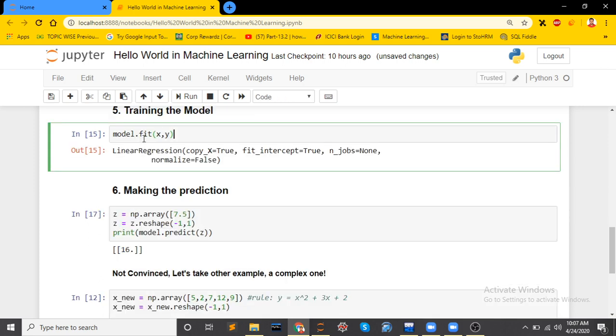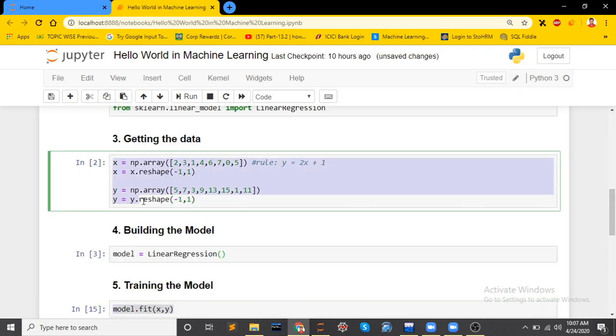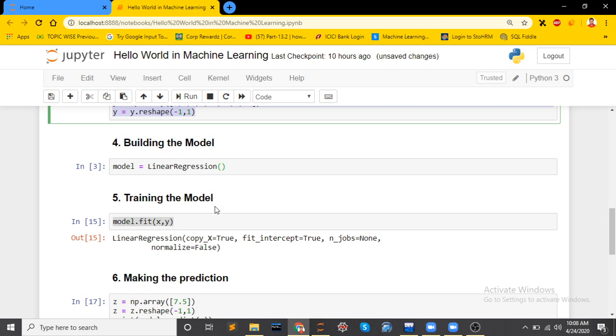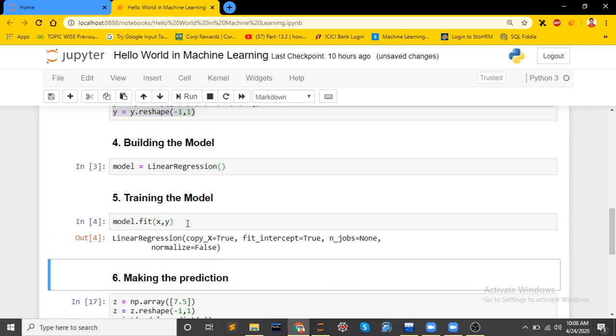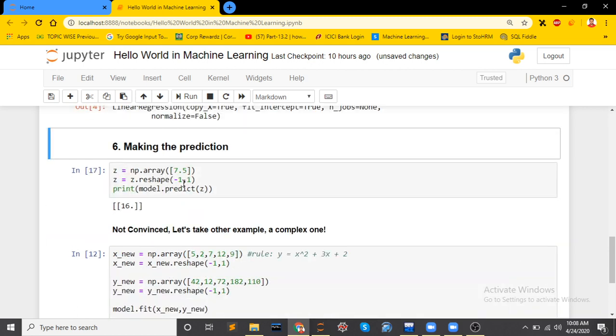Fine. This line will train the model. model.fit means it will train the model, and the model will try to learn the relationship between x and y. While training, in the training phase, the model will try to learn what the relation between x and y is. Let me execute this. Fine. Now we have to predict.